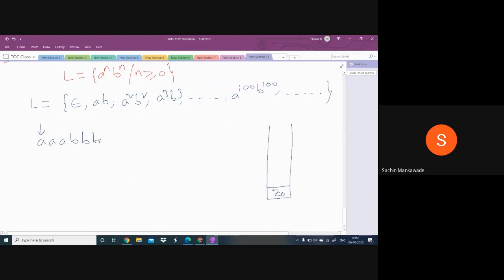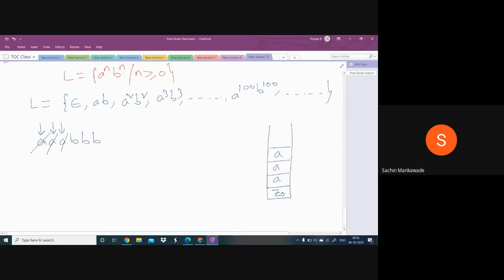It must be A. The first symbol in whatever string you take from this language must be A. So when A comes, you push that A into the stack. Listen carefully. After scanning this input symbol, the machine moves to the next input symbol. This is also A. Again, when A comes, you push that symbol into the stack. The machine moves to the next input symbol. When A comes again, you push it into the stack. So we have scanned the 3 A's one by one, and pushed all 3 A's into the stack. Are you following, guys?